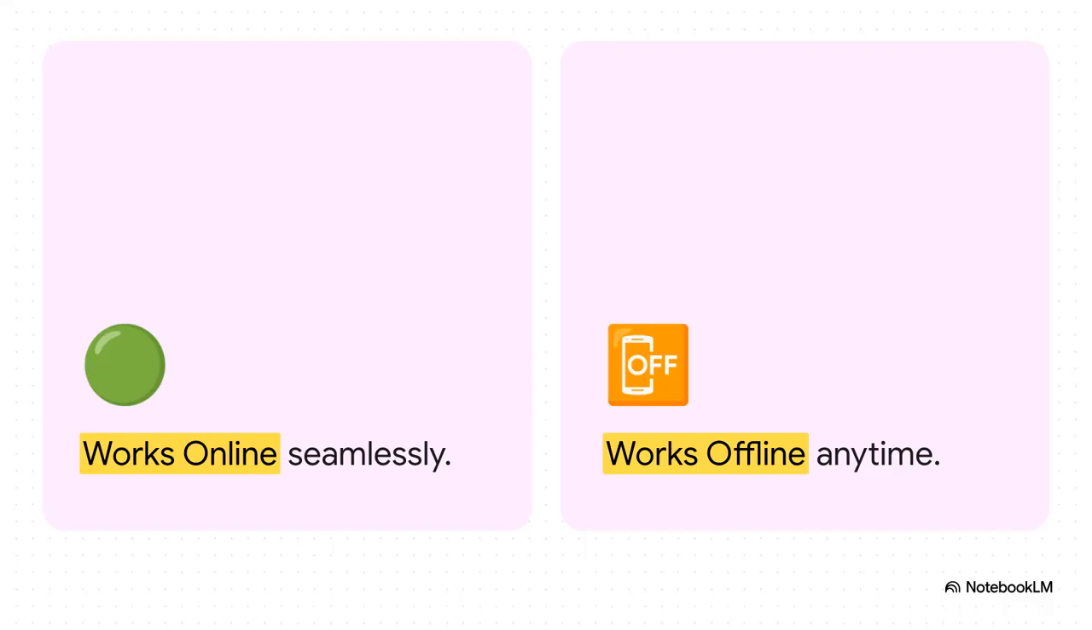And this is super cool. It works online seamlessly, but it also works offline anytime. This is absolutely crucial for true versatility. I mean, a system isn't really reliable if it completely breaks down the second you lose your Wi-Fi signal, right? By guaranteeing offline functionality, the manifesto makes sure that you remain empowered and the system stays functional no matter what's going on with your network.